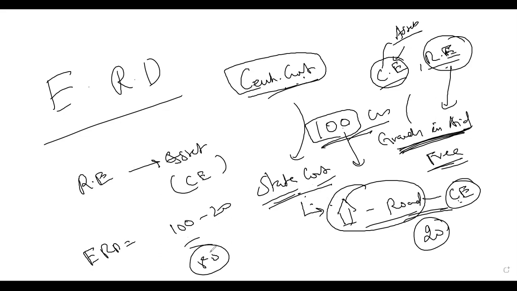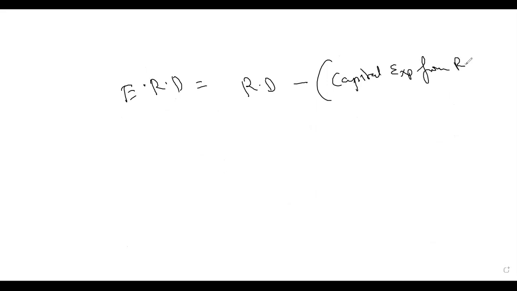Understood? So effective revenue deficit means revenue deficit minus capital expenditure incurred from the revenue expenditure. I repeat, effective revenue deficit is equal to revenue deficit minus capital expenditure from revenue expenditure.